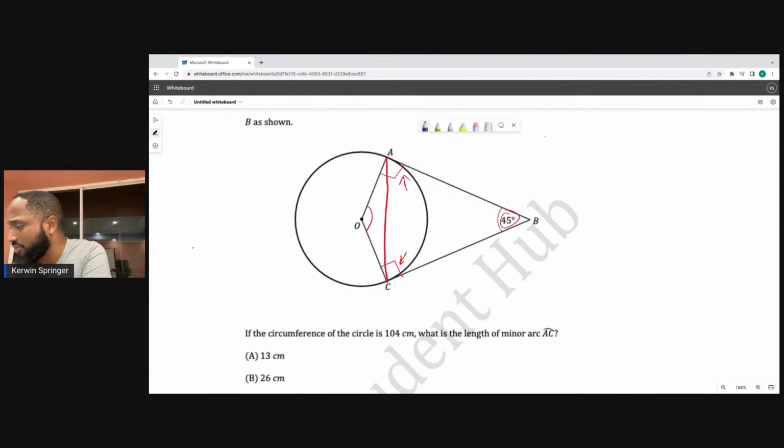I feel there's a faster way, but I'm doing it this way. Nevertheless, there may be some kind of opposing 135 here going on. Yeah, I think that will be 135, but let's just verify. Yes, that will have to be 135 because if this is 90 and this is 90, that's 180. So the next two angles must also add up to be 180 to make it a quadrilateral. So this is 135. And since we know this is 135 over 360 to get the fraction of the arc that we're dealing with, you multiply that by 104.